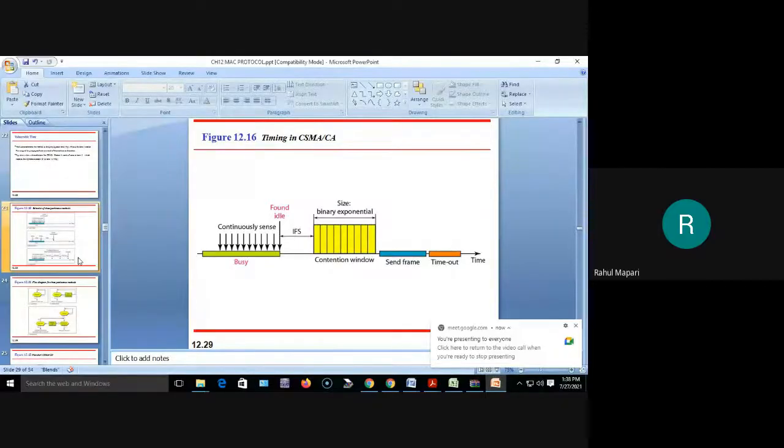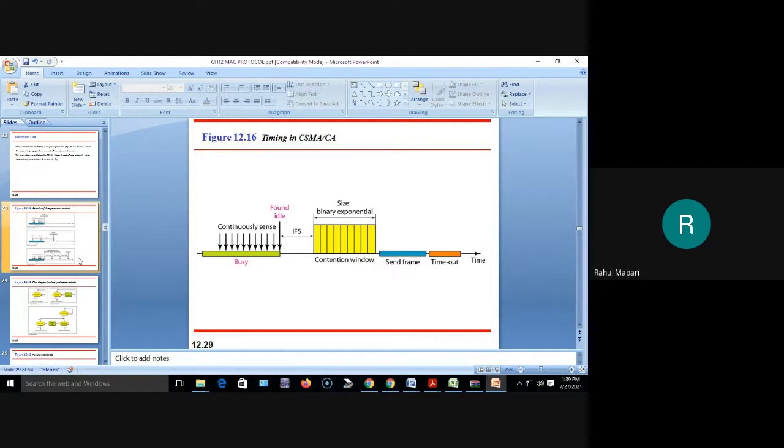CSMA, carrier sense multiple access. Okay. Then in carrier sense multiple access, there are three techniques of persistence, which are called persistence methods. In that we have seen three protocols: one is non-persistent CSMA, one persistent CSMA, and P persistent CSMA.